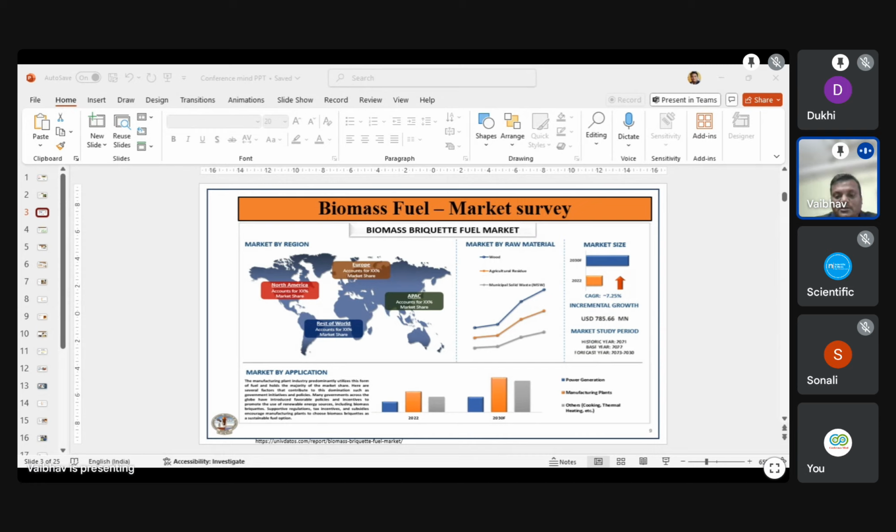So these manufacturing plants use mostly fuel like coal for boiler applications. For this boiler application, biomass fuel is very important.